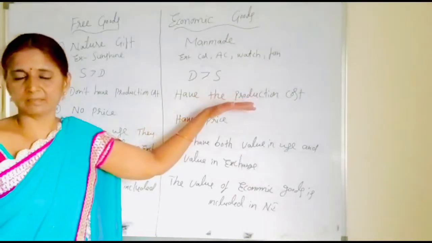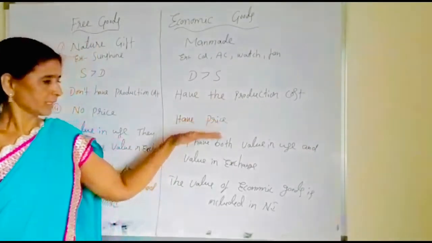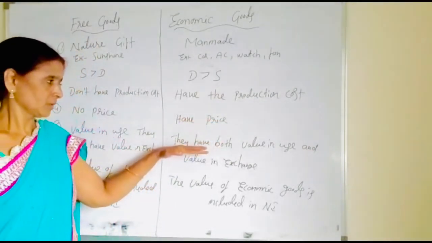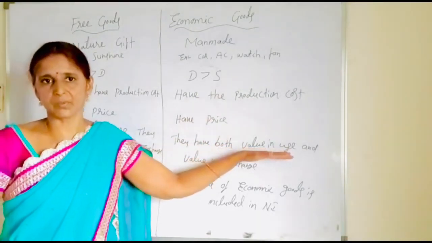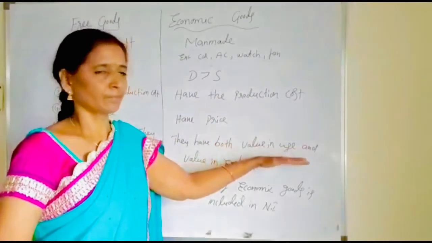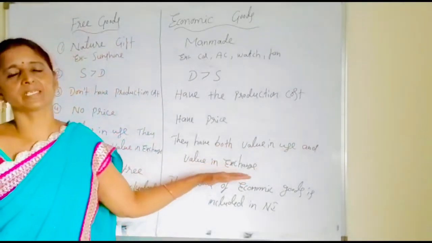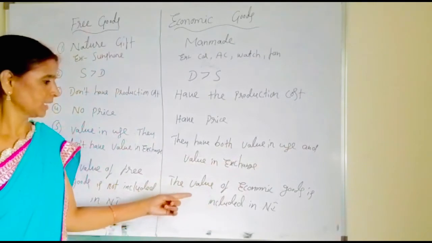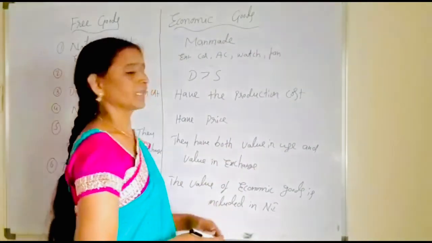Whenever a commodity is having the production cost, definitely it must have the price. So here the economic goods are also able to satisfy our want. So hence they are having value in use. Whenever they are commanding price, definitely they are exchanged for the money. That is the reason they are having value in exchange also. And here the value of the economic goods is included in the national income.